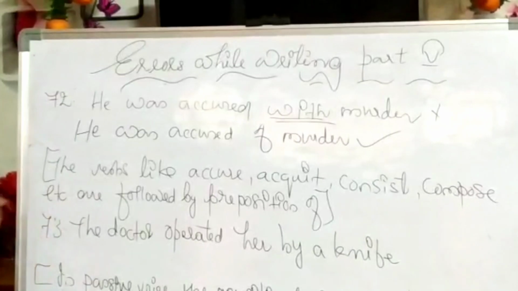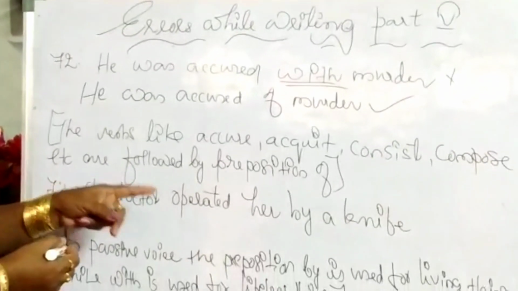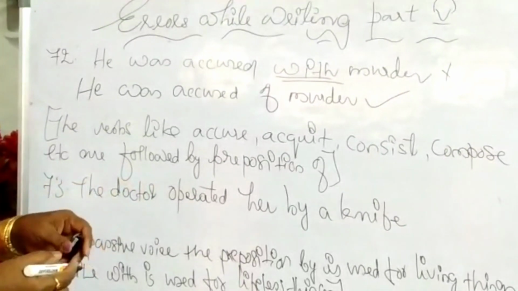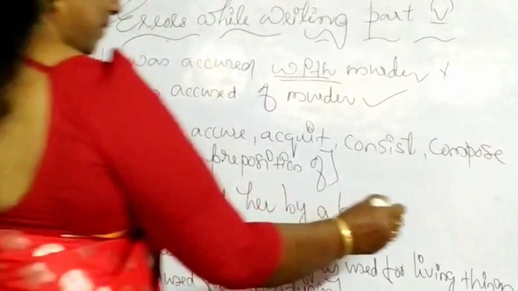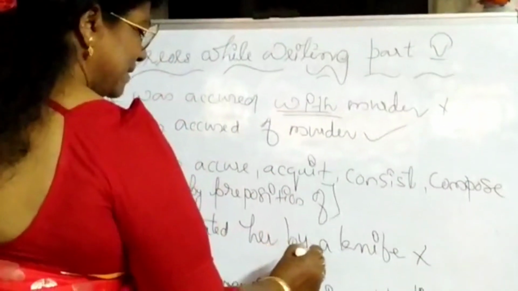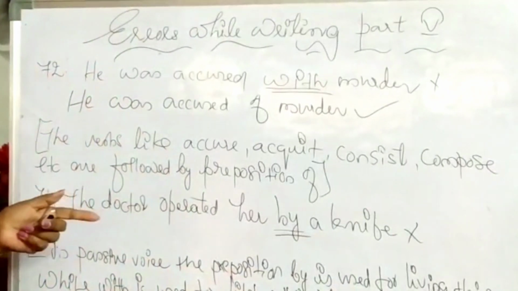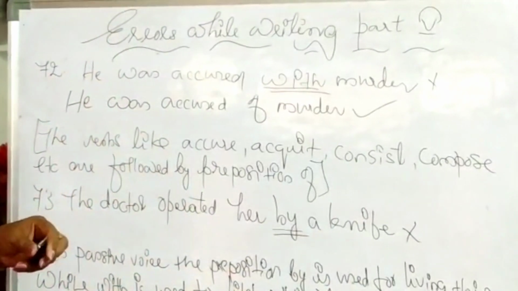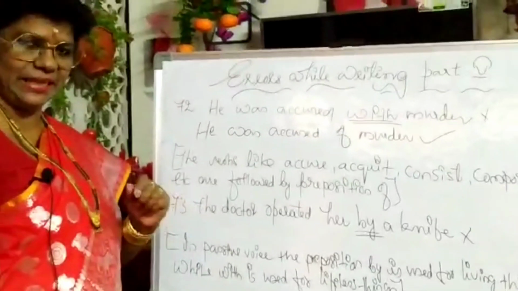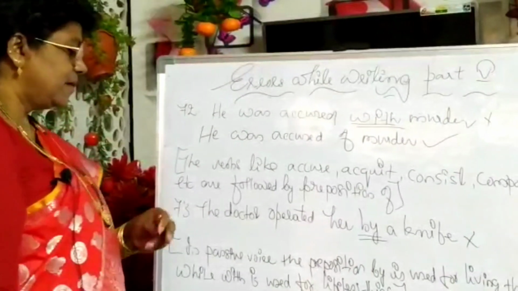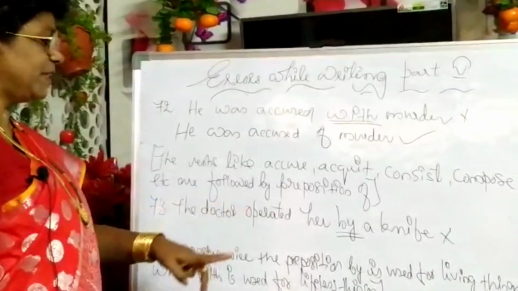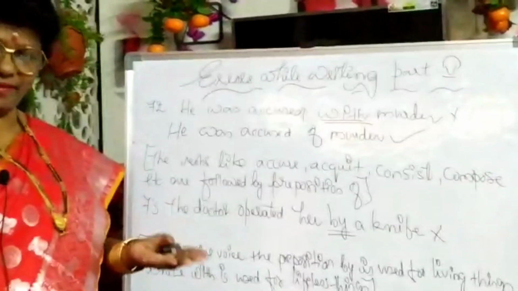Okay. Next one. The doctor operated her by a knife. This is wrong. The mistake is here only. In passive voice, the preposition by is used for living things and with is used for lifeless things.